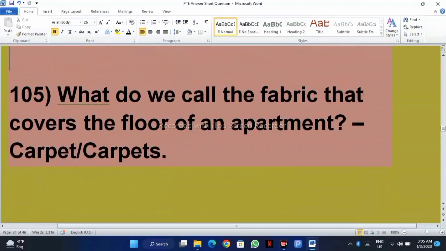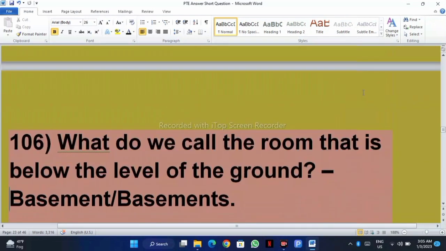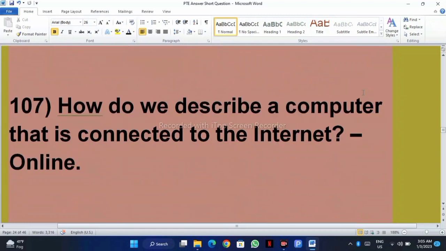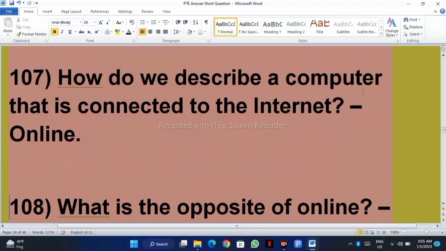What do we call the fabric that covers the floor of an apartment? Carpet or carpets? What do we call the room that is below the level of the ground? Basement, basements. How do we describe a computer that is connected to the internet? Online.